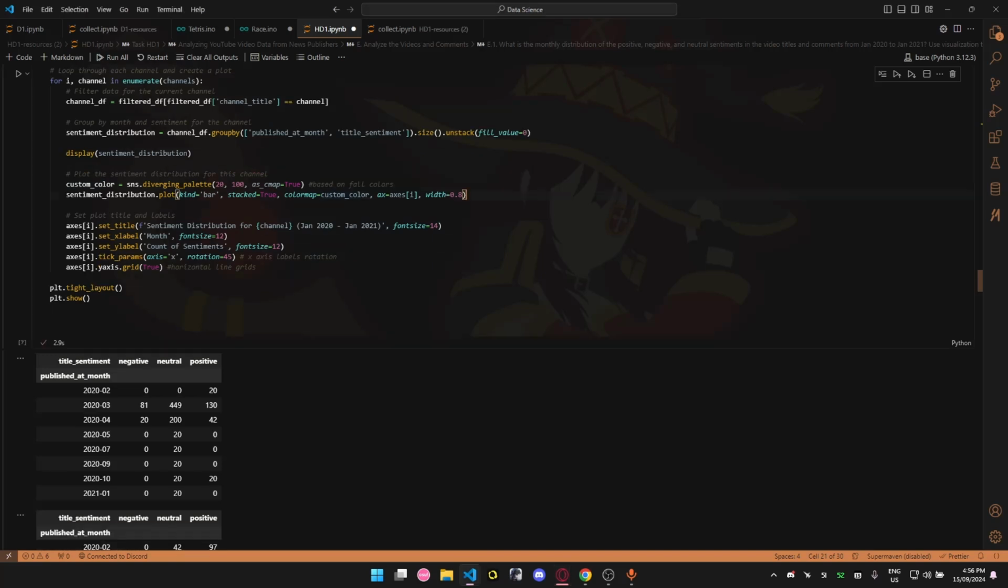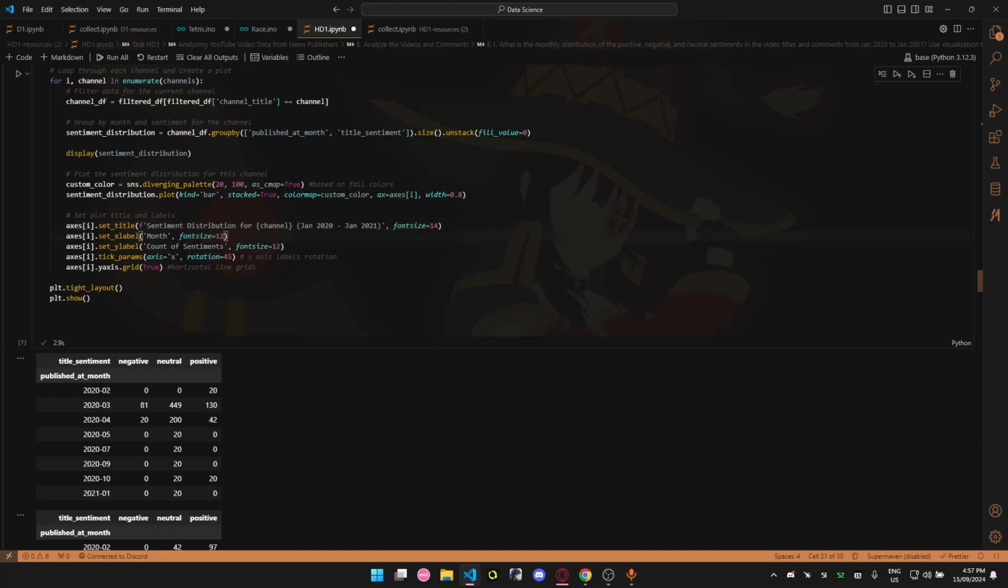Then let me go through this. Here I'm plotting the sentiment distribution using a bar plot, with the sentiments by month stacked in a pretty color tone that I was searching for. You can see the custom color. I took these two color parameters, and they are based on fall colors. In my opinion, they are pretty beautiful to see. It is pretty important to be comfortable reading the graphs. Here we have the title set.